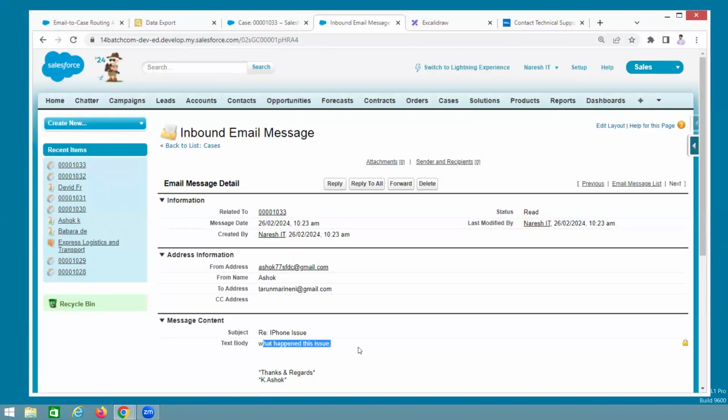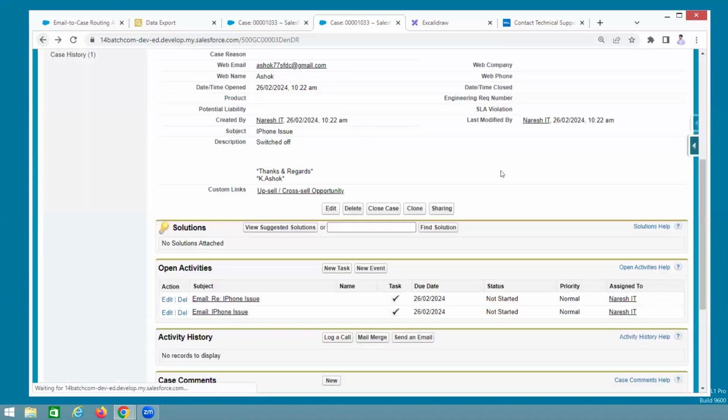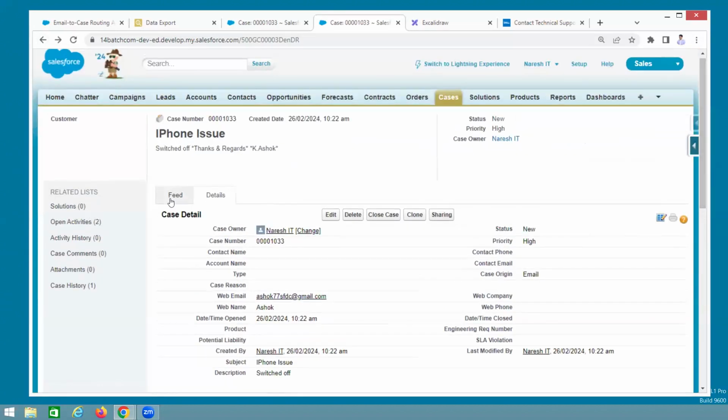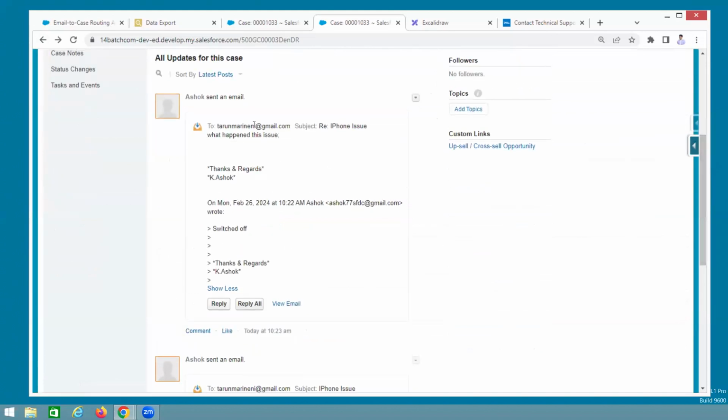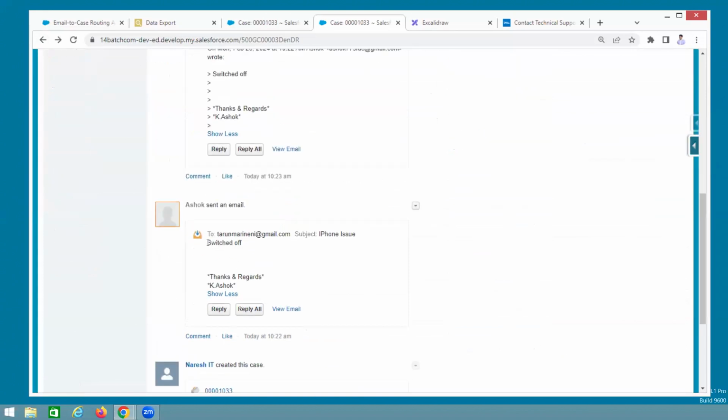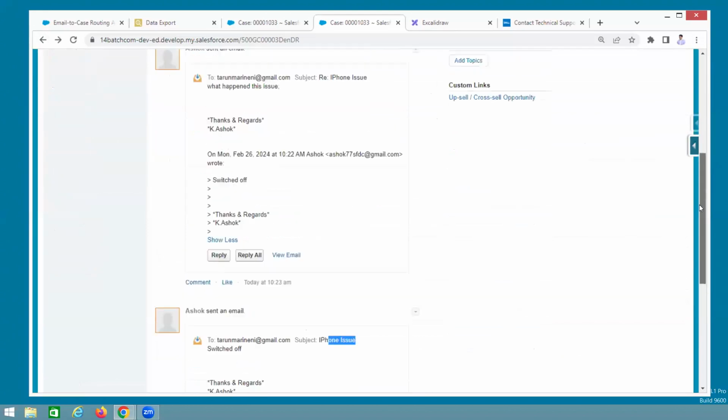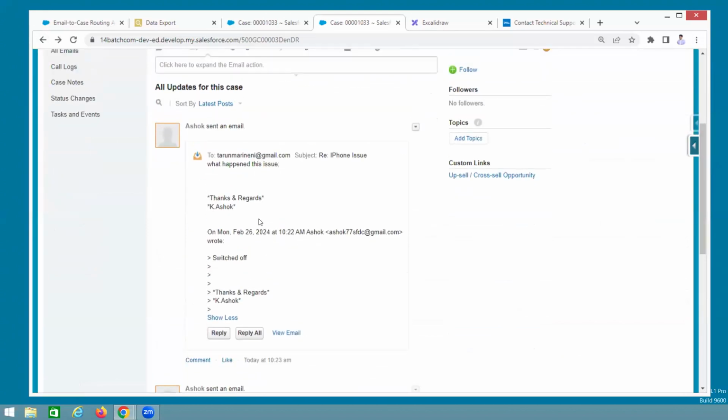That is the benefit. In the same case, it creates one more task. In the other way, there is one more option. I don't know whether in the developer edition it will be available or not. What happened? One Chatter is created. What happened to this issue? Previously, switched off issue, iPhone issue. Whenever you reply to that same email, the Chatter feed is also created. Understand? That means for the same case, you can send n number of replies, then n number of Chatter feeds are created.